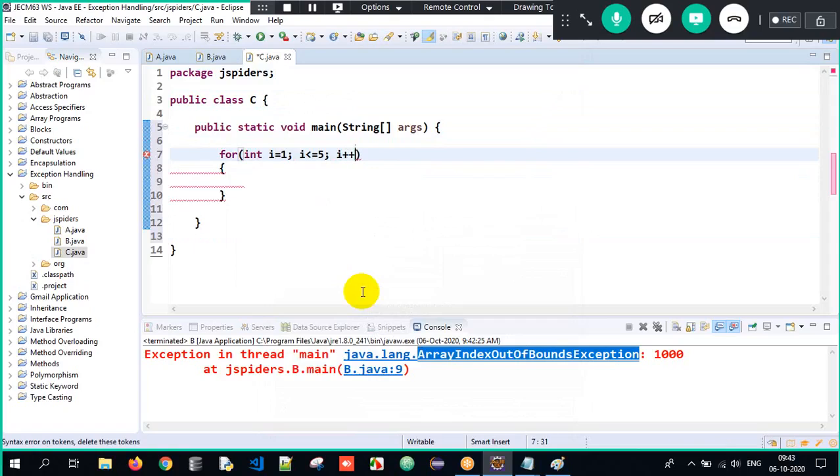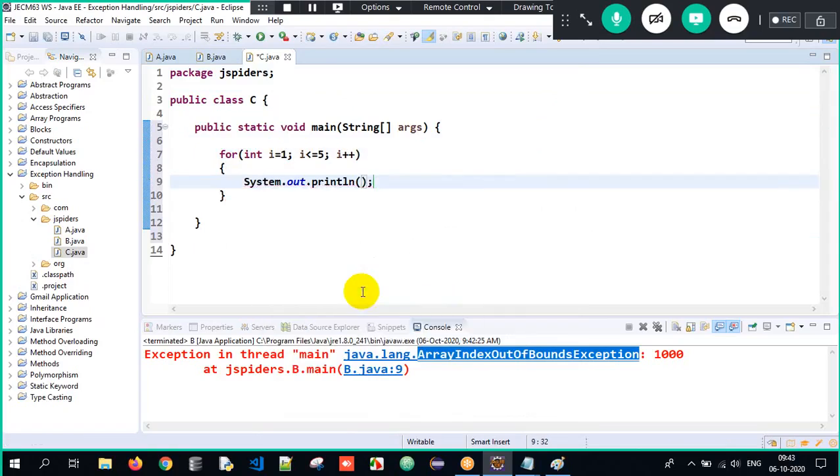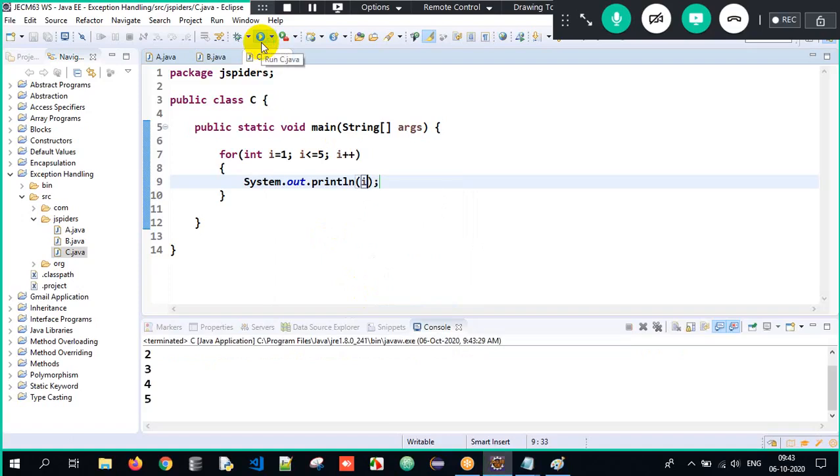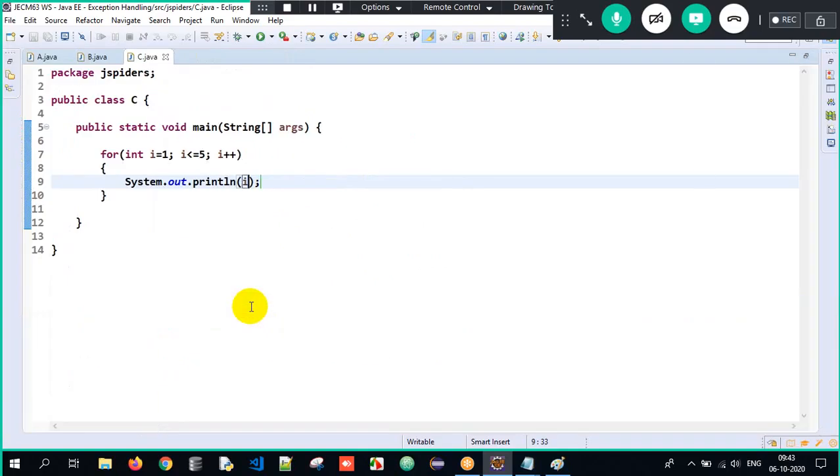I plus plus here, and I'm just going to print the value of i. When I execute it, I will get the output as 1, 2, 3, 4, 5. Absolutely, we got the output as 1, 2, 3, 4, 5 here.